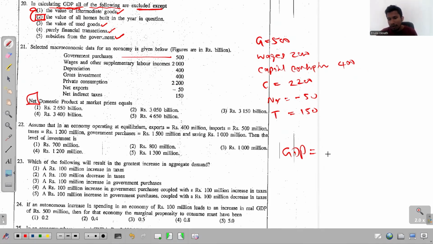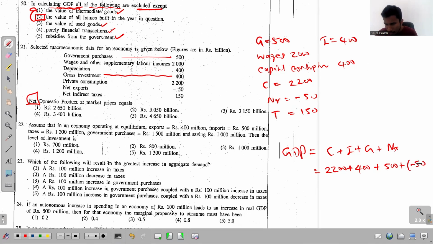If you follow this expenditure approach, this is what you consider as the GDP: the consumption expenditure, the investment expenditure. I forgot that, right? So investment, I missed that. Gross investment is here as 400. So I is 400. And then government purchases and net exports. So the total of these four components we can recognize to be the GDP. So 2200 plus I is 400 plus G is 500. Net exports will be minus 50.